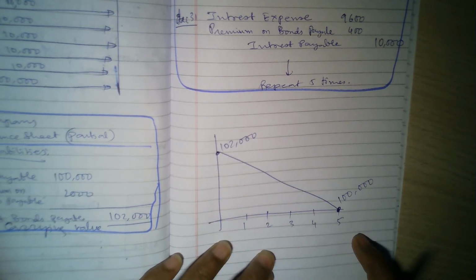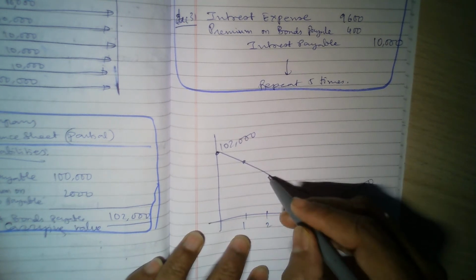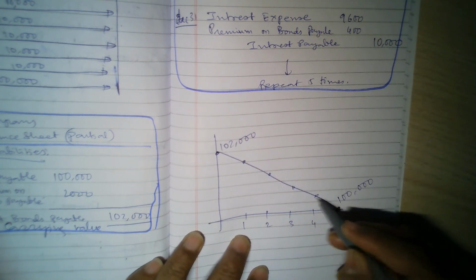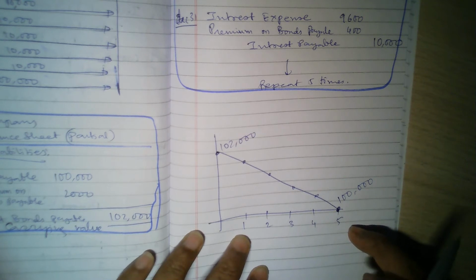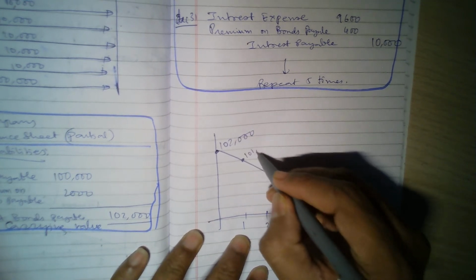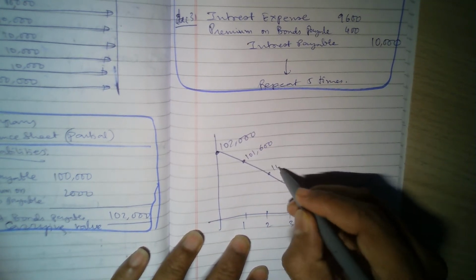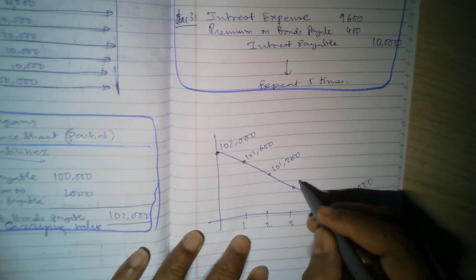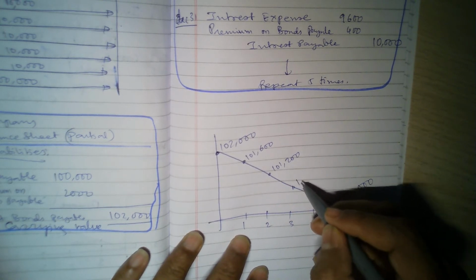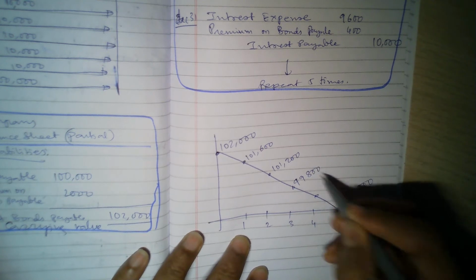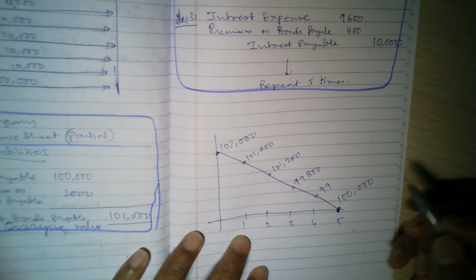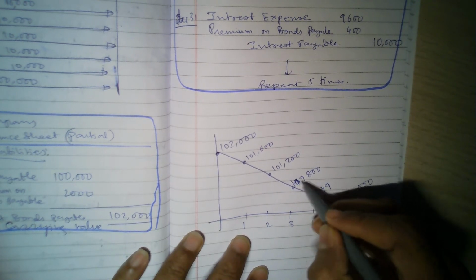So how will it become equal to face value? Because every year we amortize the difference. What is the difference? 2,000, right? So here it will be 101,600. Here it will be 101,200. Here it will be 99,800. Here it will be 1,800.